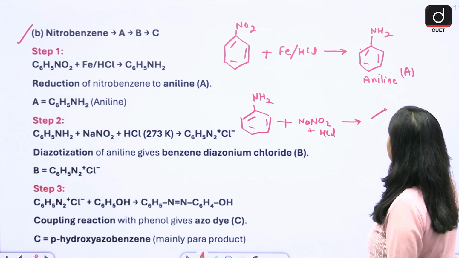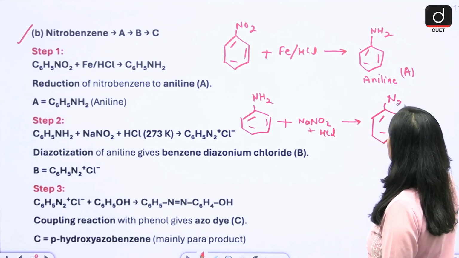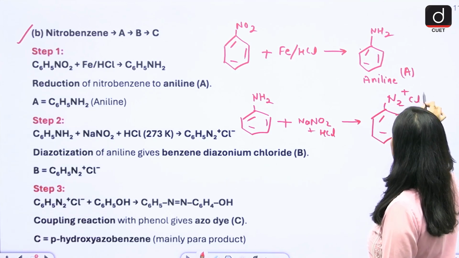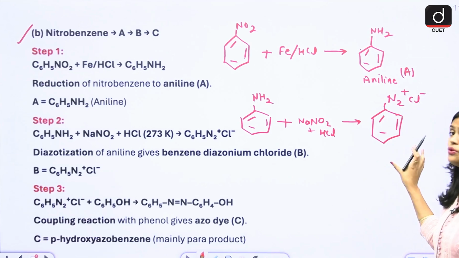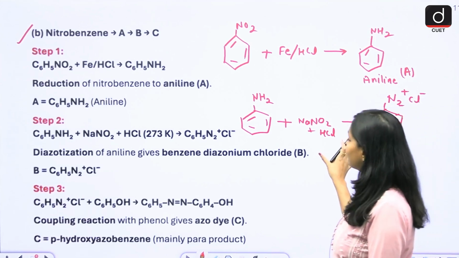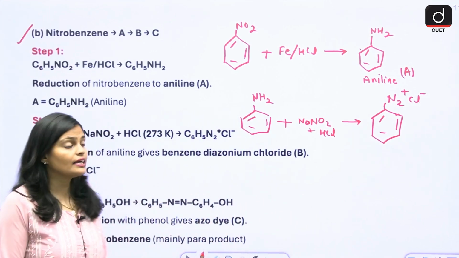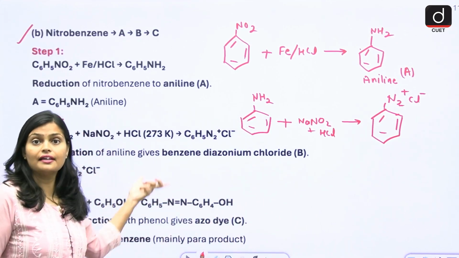So ultimately C6H5, now here N2+Cl-. This is your diazotization reaction. So this NaNO2/HCl is a diazotization reagent. And here what you will get?